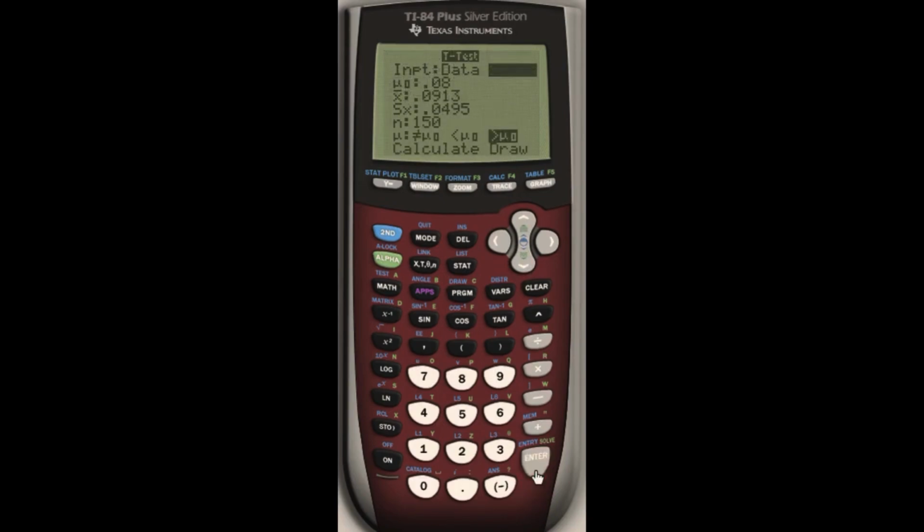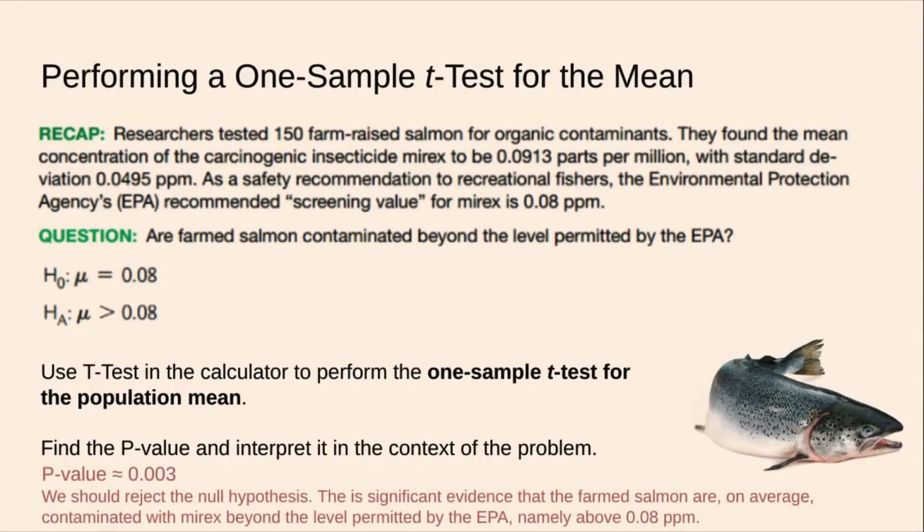Okay. Hit enter. And we're going to enter our mu0 value of 0.08, the sample mean of 0.0913, standard deviation of 0.0495. Our sample size is 150, and our alternative hypothesis is that the mean is greater than 0.08. We have checked all the boxes. Now time to hit calculate and find that p-value. The p-value is about 0.003. So let's interpret this p-value.